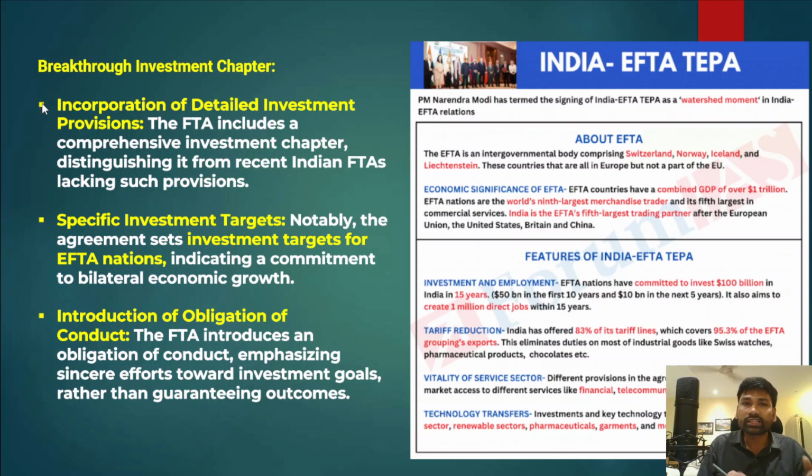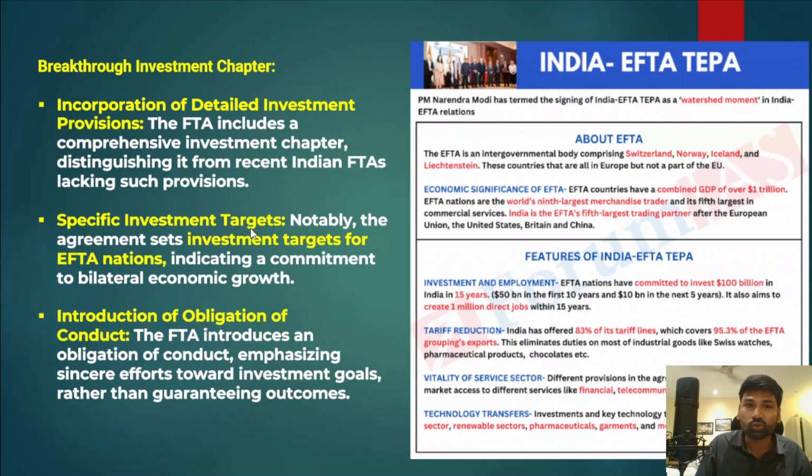This comprehensive investment provision distinguishes it from India's recent free trade agreements, because if you look at the agreements signed with the United Arab Emirates and even with Australia, they lack such comprehensive and detailed investment provisions. Okay, so that is the difference between the recent free trade agreements that India signed and the India European Free Trade Association trade deal.